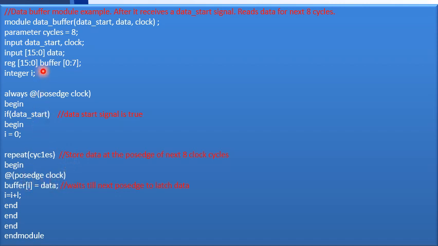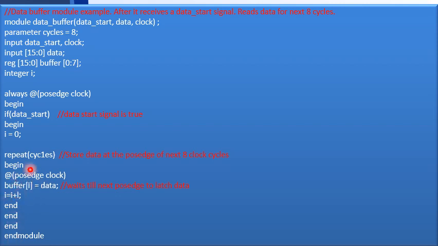That is the first element of the array buffer. Now the first element of the array buffer is 16-bit wide, and the data is 16-bit wide, so it is compatible. I am storing data into buffer of 0. Next, to refer to the next element of the array, I equal to I plus 1.